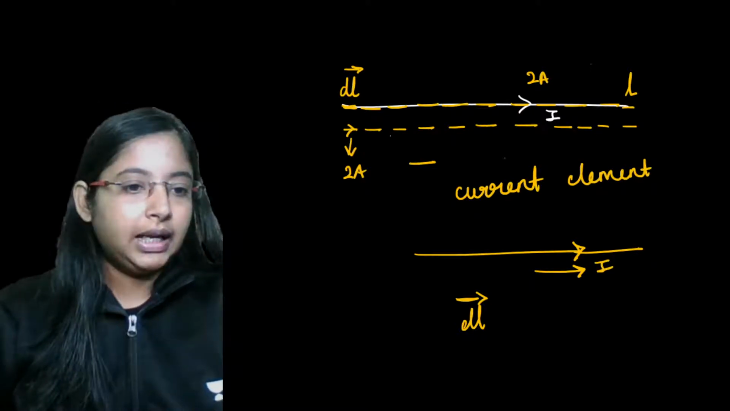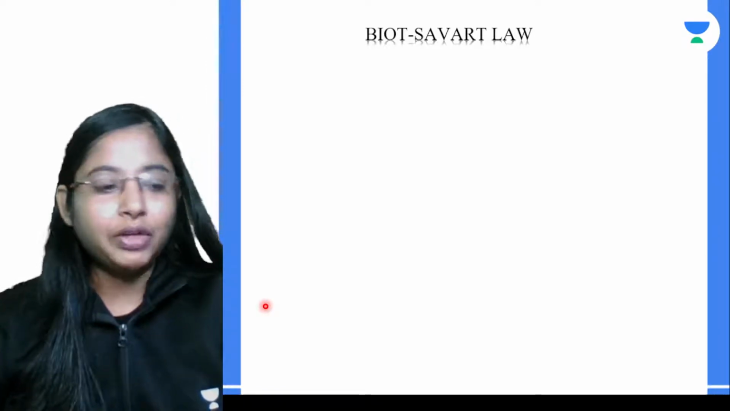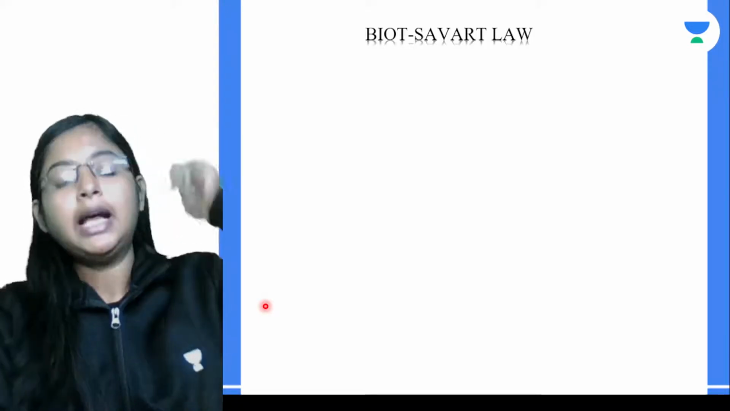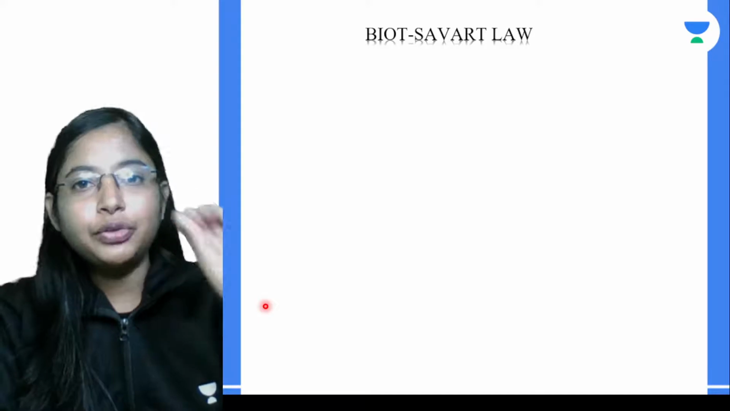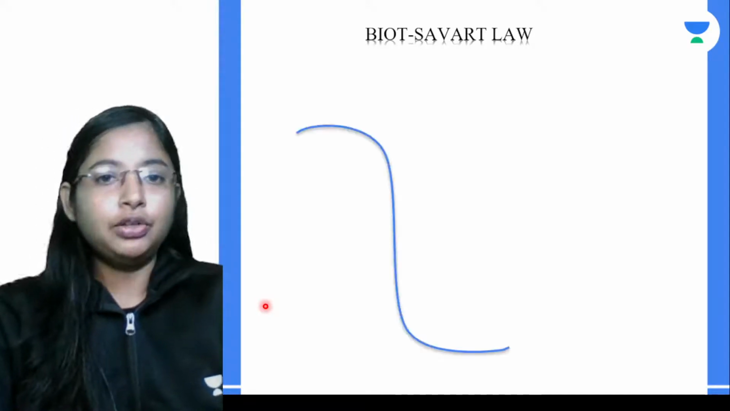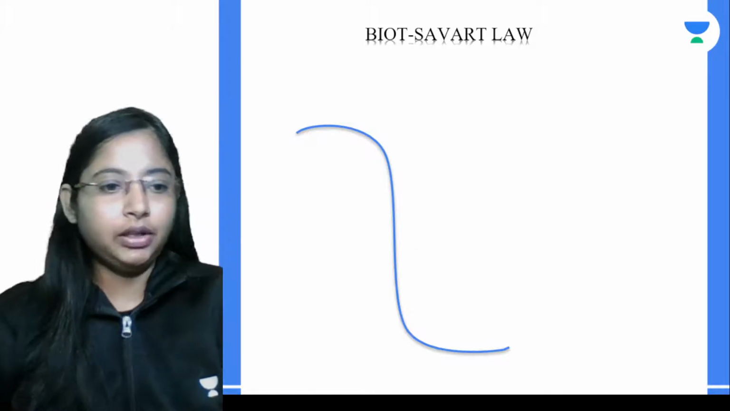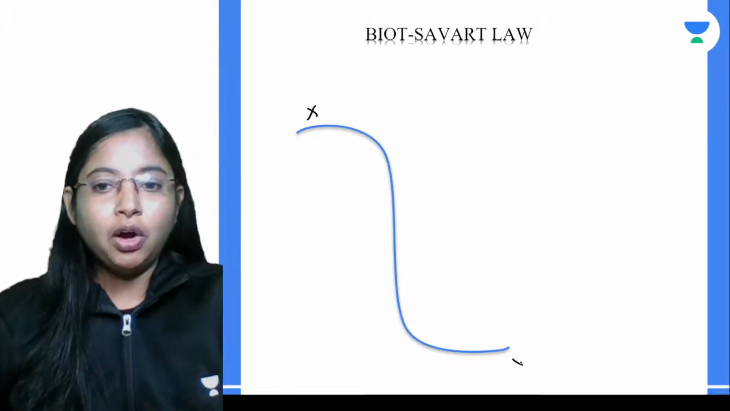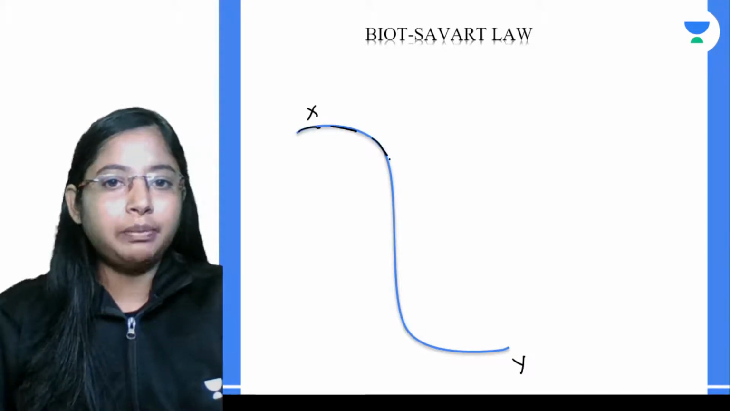Now let's see what Biot-Savart law is. To understand Biot-Savart law, we are doing a very simple thing. We are taking a wire and this wire is producing magnetic field. Biot-Savart law just gives you that expression for the magnetic field. So for that, let's take a wire. Let's say the entire length of the wire is XY, and this wire is made out of small elements dL.